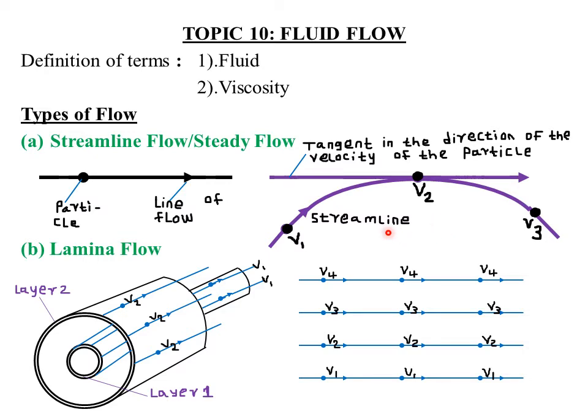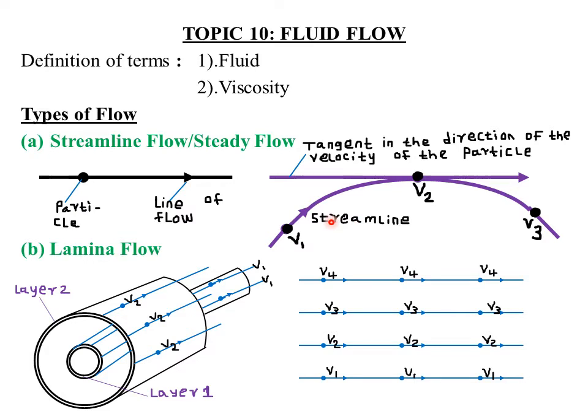Alternatively, you can also define a streamline as a path followed by a fluid particle. That is, there is a very close relationship between the line of flow and a streamline. But essentially, we have said that a line of flow refers to the path traced by all particles passing through any given point in a fluid having the same velocity, and the streamline refers to a curve whose tangent at a given point is along the direction of the displacement of the fluid particle at that point. So get those two definitions well.